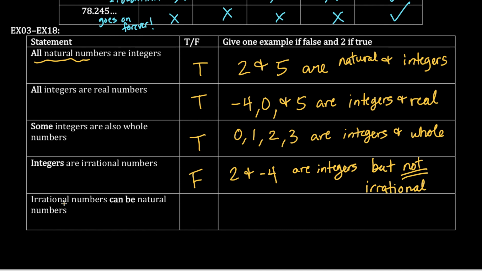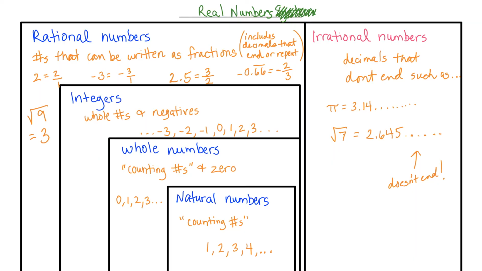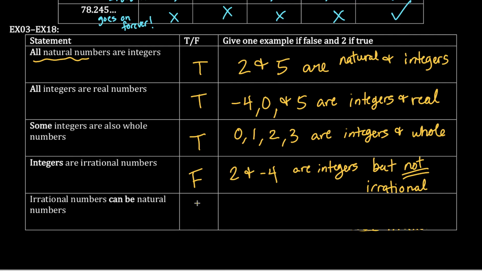And finally, irrational numbers can be natural. So let's look here. Irrational numbers can be natural? No, this blue side is separate from this red side. Natural numbers are rational, and if they're rational, they're not irrational. So it's false.